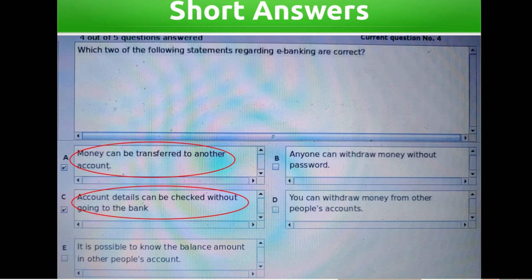Which two of the following statements regarding e-banking are correct? Money can be transferred to another account. Anyone can withdraw money without password. Account details can be checked without going to the bank. You can withdraw money from other people's accounts. It is possible to know the balance amount in other people's account. Answers: Money can be transferred to another account. Account details can be checked without going to the bank.